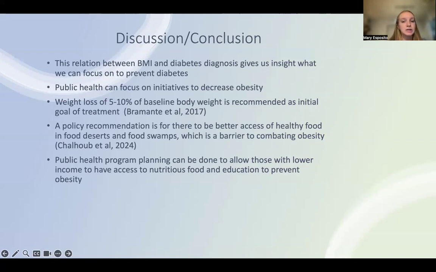So a policy recommendation is for there to be better access to healthy food in food deserts and food swamps, which is a barrier to combating obesity. This is pretty typical because when people don't have access to nutritious food, they go out and buy really cheap food like McDonald's, where you can get a full meal for really cheap as compared to going to the grocery store. So if it was something that was mandated where people would have access to healthy food, then that could prevent obesity. Public health program planning can be done to allow those with lower income to have access to nutritious food and education to prevent obesity.